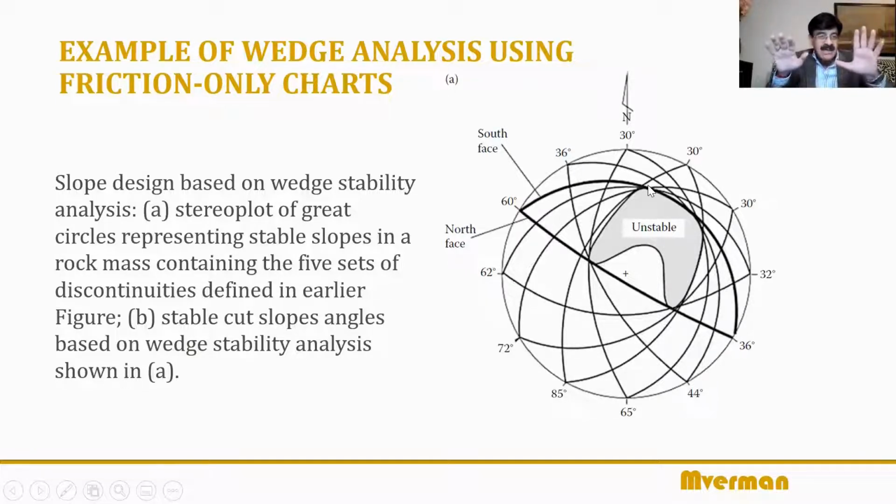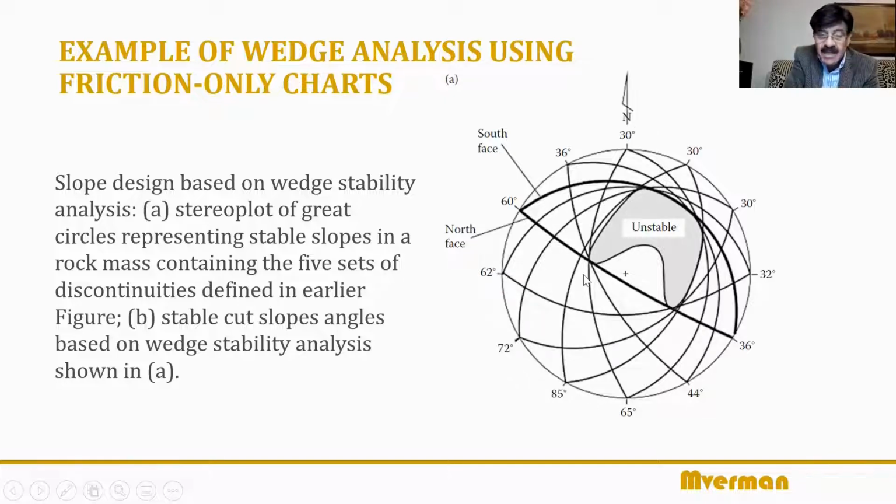So you can rotate and find out those great circles of the face which are not going through this unstable zone, all of them. Now, if you look at this, just opposite to them, for example, take this where I'm running my cursor now. Exactly opposite, 62 degree. 62 degree is the dip of this. It's mentioned here just for ease of understanding.